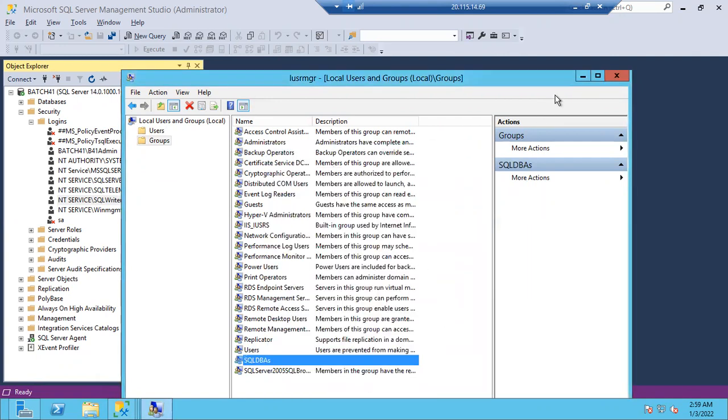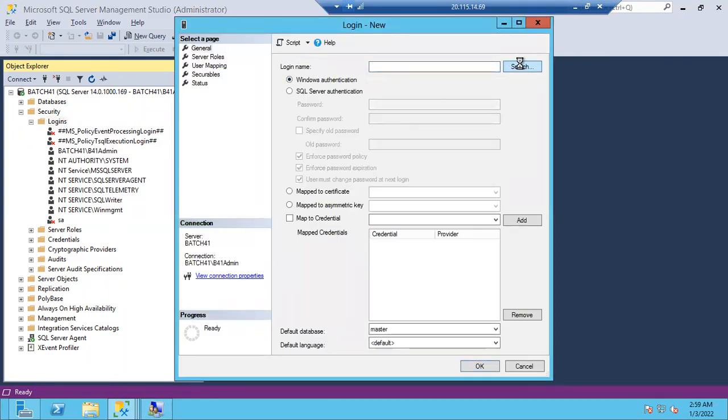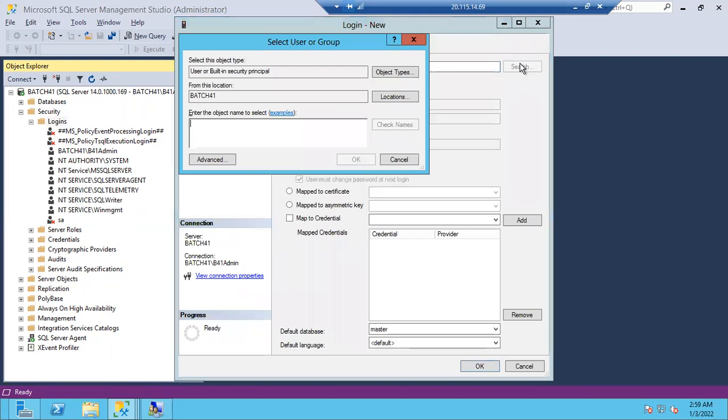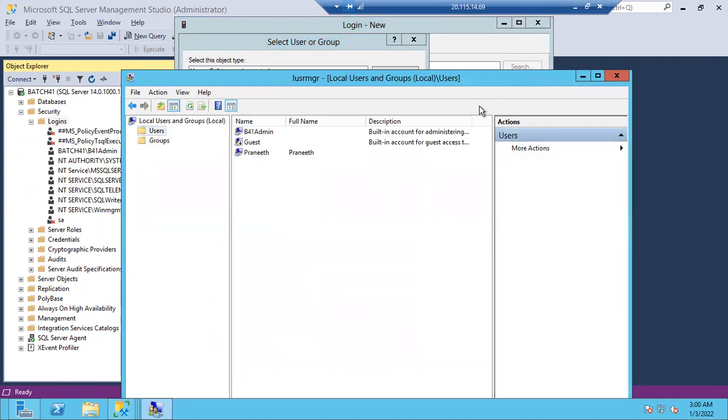Yeah. So let's create an individual login. I'll tell you how to create a Windows login, how to create a SQL login, and how to create a group login also. Okay, let's create a Windows login for Pranit. Right click, new login, and search. What is the prerequisite for Windows login? That user should exist at the Windows level. Agree? Right?